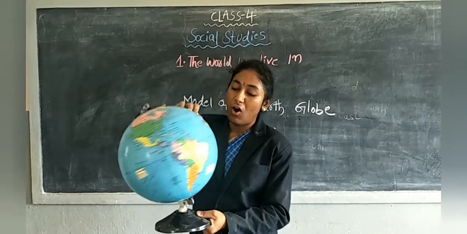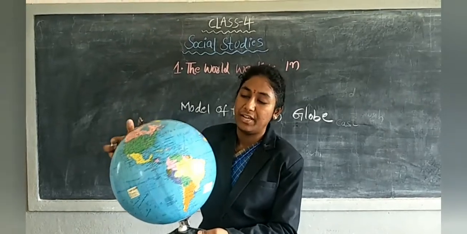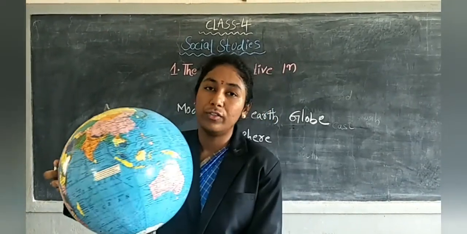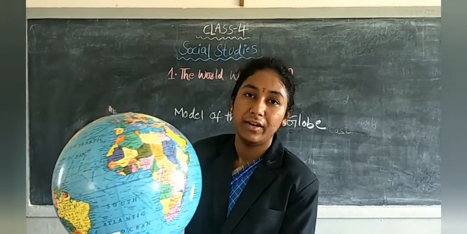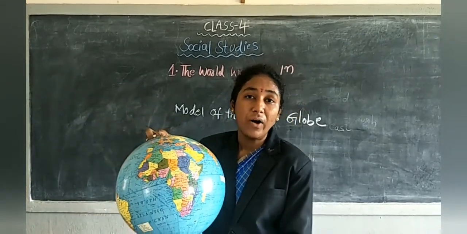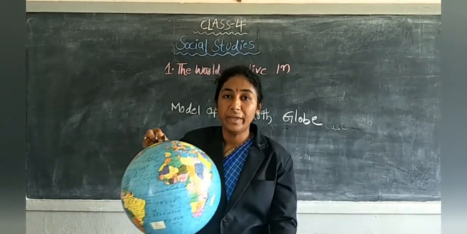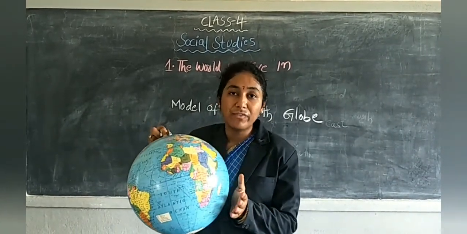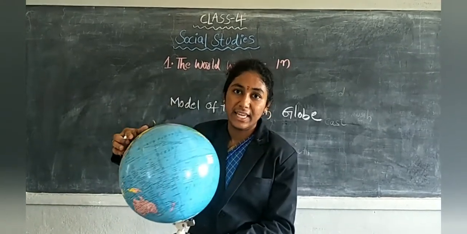See children, on the globe we can see the total earth portion. Actually, our earth is so huge, it is too big. But with the help of the globe, we can study the total earth easily.